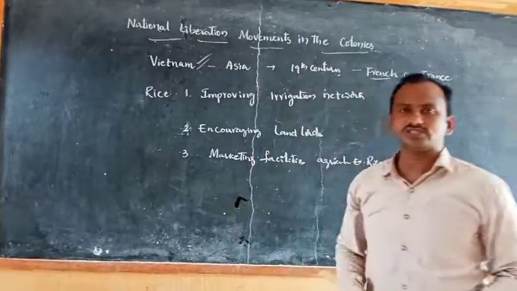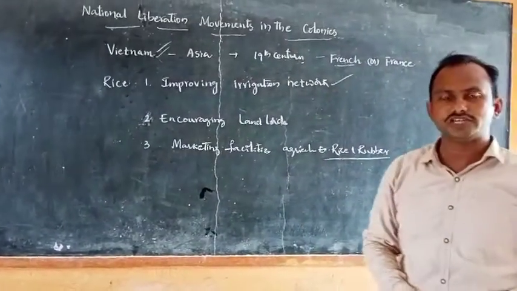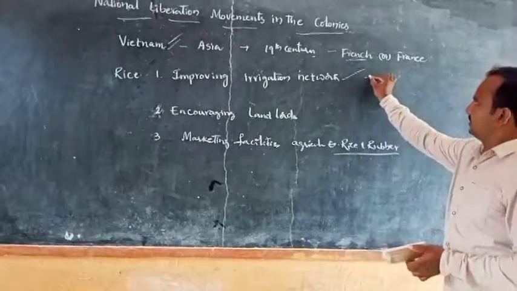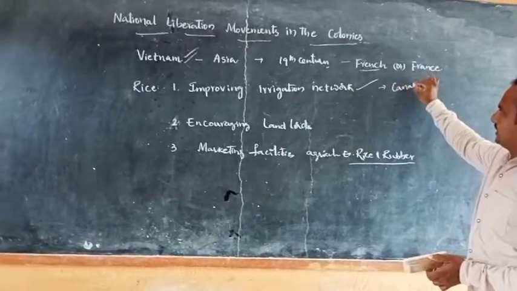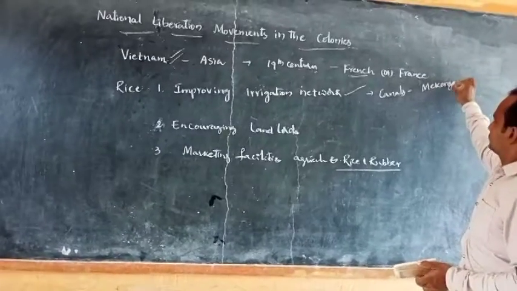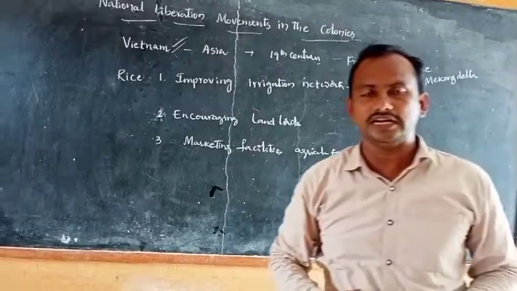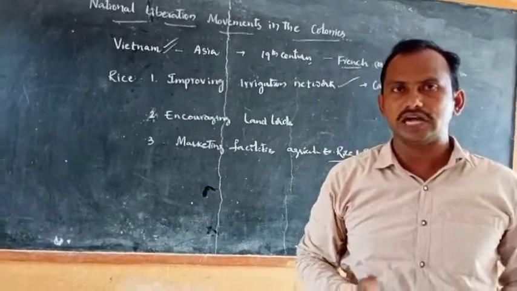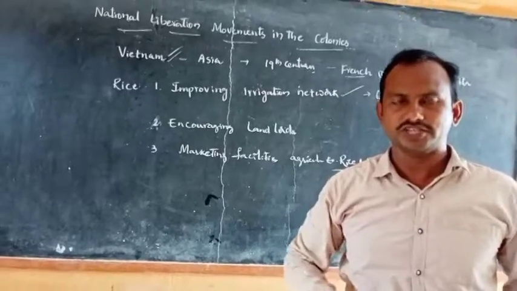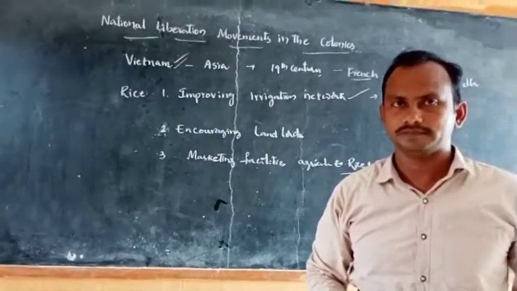As a part of improving the irrigation network, the French began to build canals in the Mekong Delta. Like we have the Godavari Delta, Krishna Delta, Kaveri Delta in our Andhra Pradesh state, the Mekong Delta is there in Vietnam.